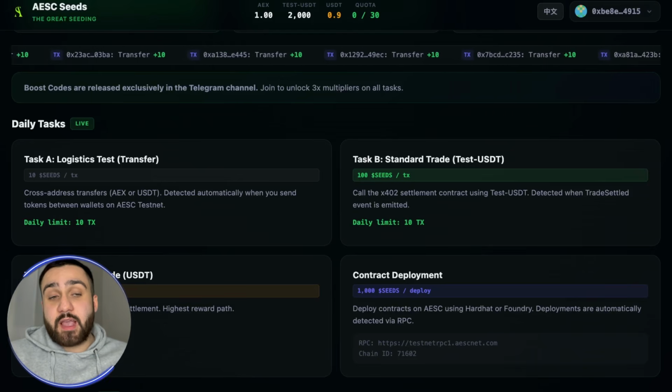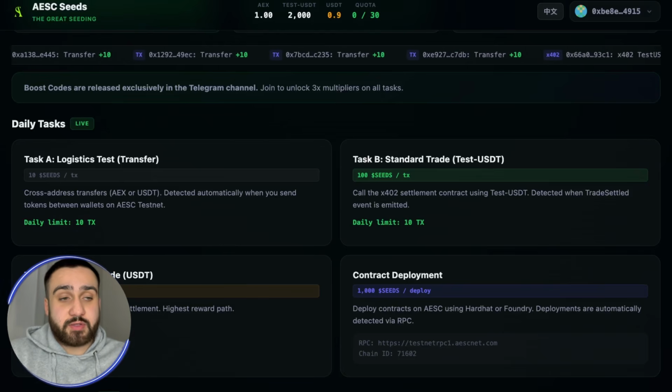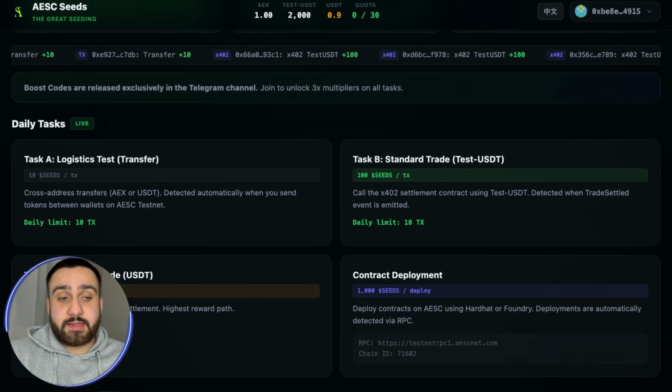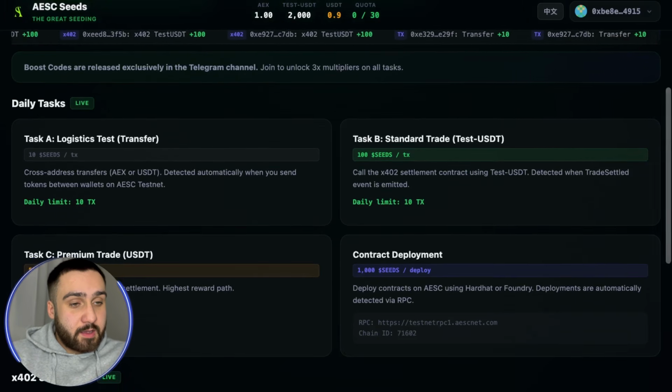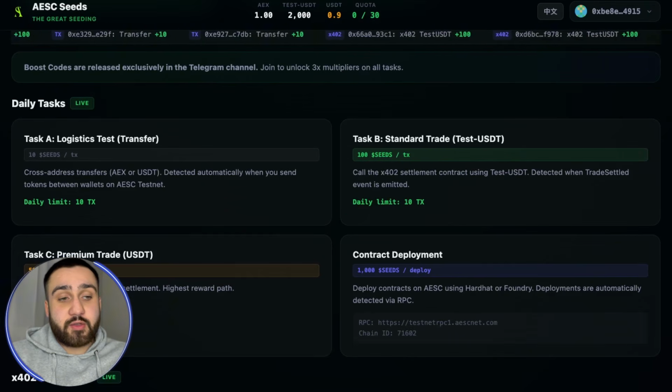Remember that everything you do brings your daily limit lower with every transaction you make. So if you do 1 on task A, you'll be able to do 9 on task B, or let's say task C, which is the premium trade USDT. You can see the amount of seeds, and we can see the transfer of real USDT via X402 settlement, the high rewards path, is task C.